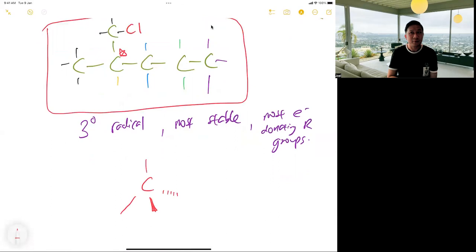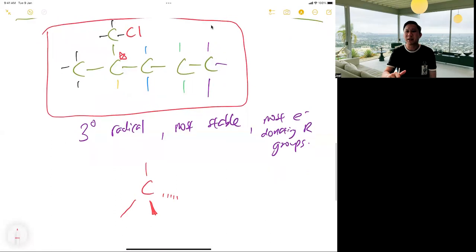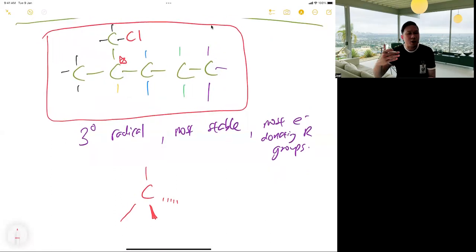Correct? Now, why is it that sometimes there's a chiral center but no optical activity? This one I don't really write in the notes, but just know why sometimes there's a chiral center but no optical activity. A chiral center means it's optically active, that means it can rotate light, but some don't. Why?